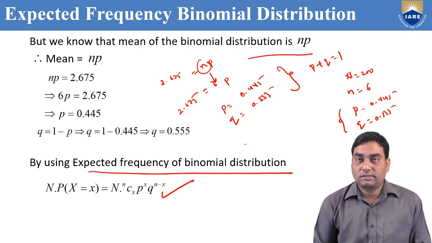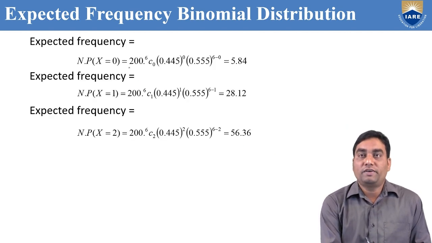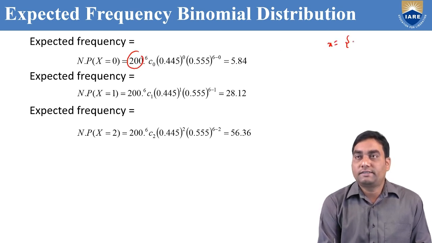So N into P of x equal to 0: 200 into 6C0, because small x values are 0 to 6, 6C0, 0.445 to the power of 0, 0.555 to the power of 6 minus 0. If you simplify by using a calculator, we get 5.84.